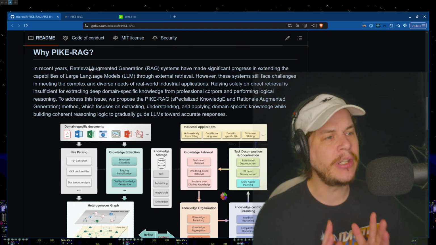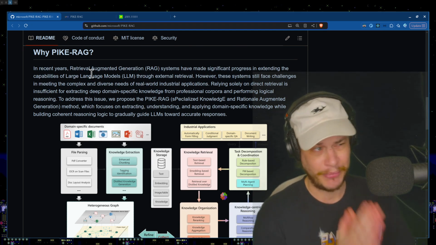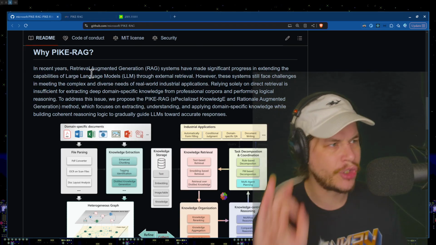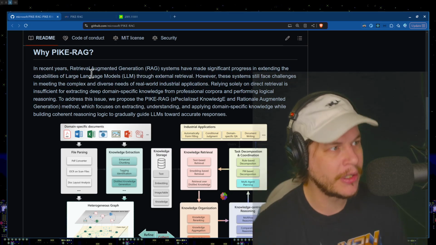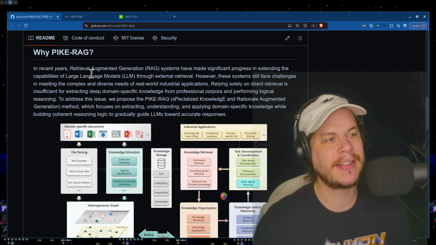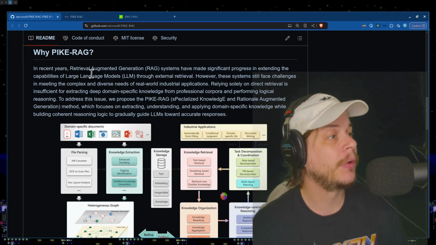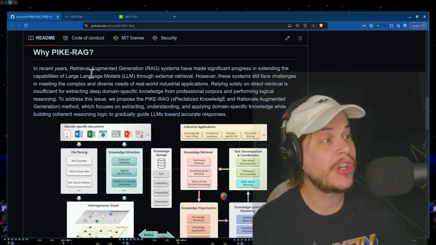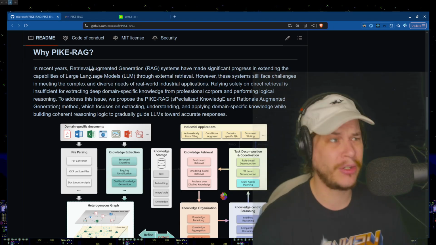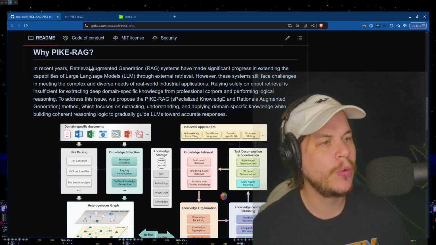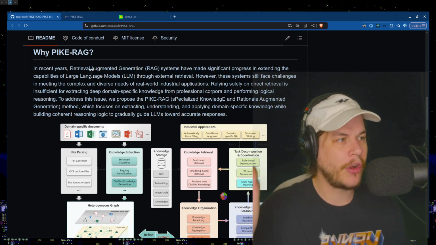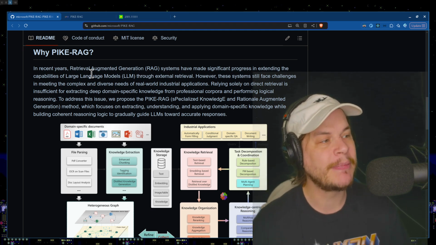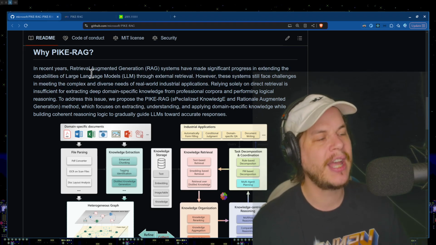Why PIKE-RAG? In recent years, retrieval augmented generation, RAG systems have made significant progress in extending capabilities of LLMs through external retrieval. That's what retrieval augmented means. However, these systems still face challenges in meeting the complex and diverse needs of real-world industry applications. Relying solely on direct retrieval is insufficient for extracting deep domain knowledge from professional corpora, I should be using that all the time, I guess, and performing logical reasoning. To address this issue, we propose the PIKE-RAG, specialized knowledge and rational augmented generation method, while focusing on extracting, understanding, and applying domain-specific knowledge while building coherent reasoning logic to gradually guide LLMs toward accurate responses.